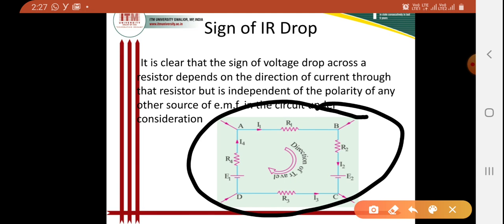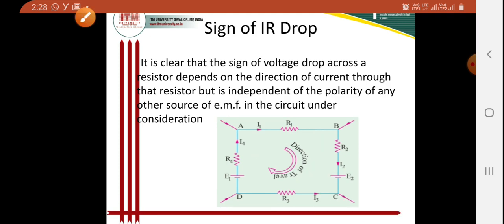Here the direction of travel is given. The resistors are R1, R2, R3, R4, and here also some EMFs are there, E1 and E2. The current is I1, this current is I2, this current is I3, and this current is I4.